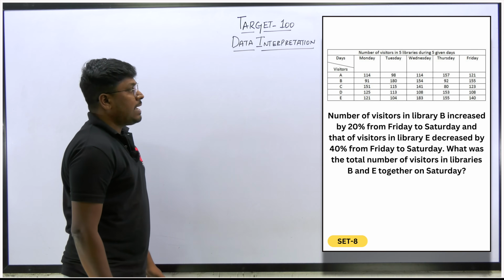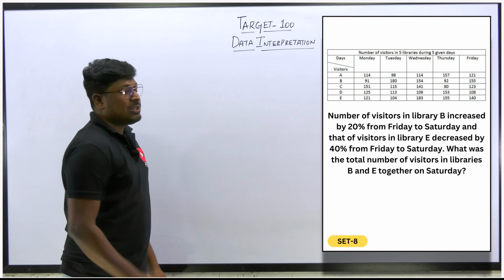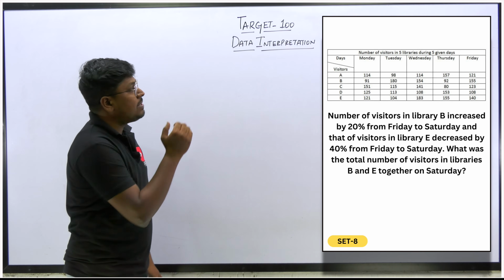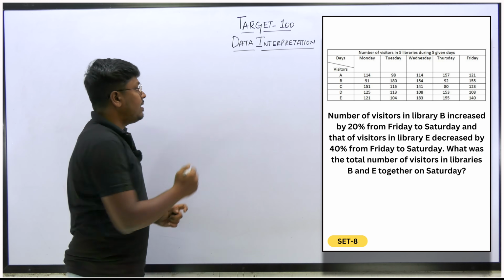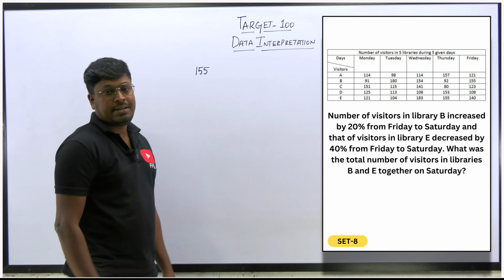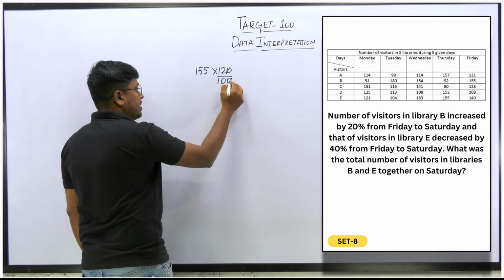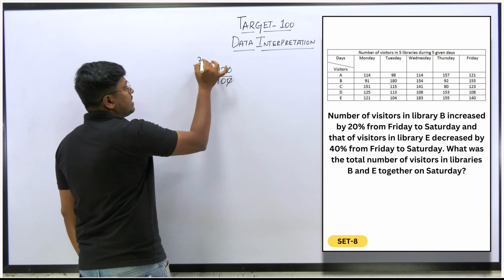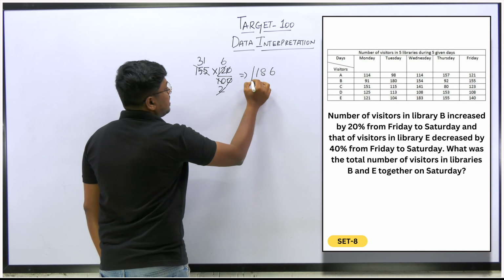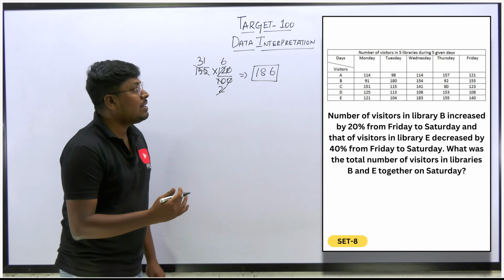The number of visitors in library B increased by 20% from Friday to Saturday. So first let me see, on Friday, what is the total number of visitors of library B? Library B, Friday is 155. Out of this 155, how much percentage has been increased? 20%, which means 120%. So 120% by 100, cancel the zeros. Cancel it on the 5 table: 5 3s are 15, 2 times 6 is 12, so 6, 18, 186. So 186 will be the total number of visitors in the library on Saturday.